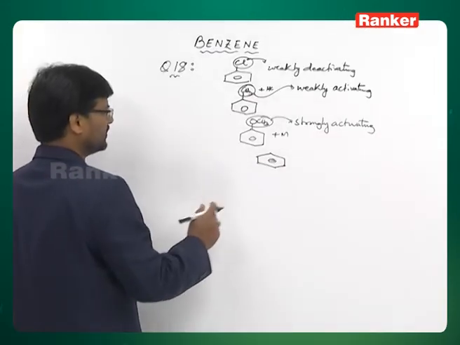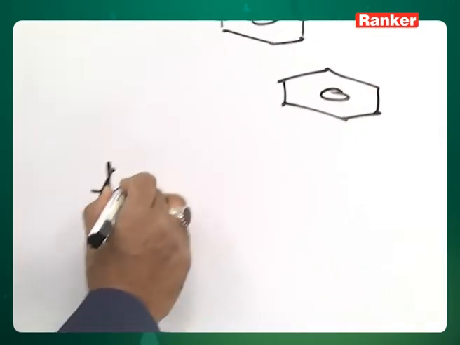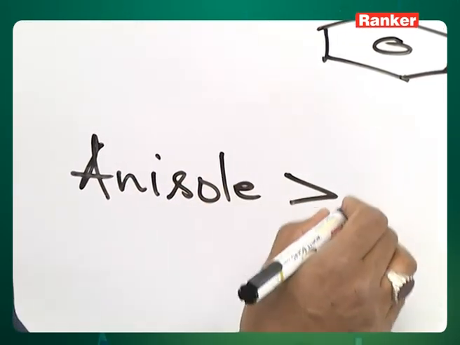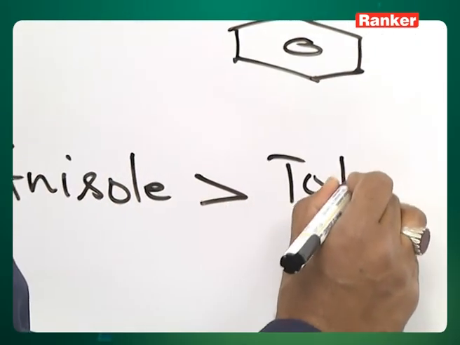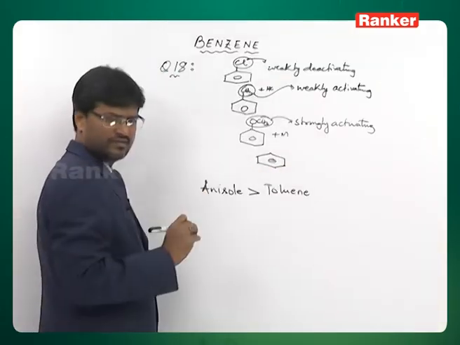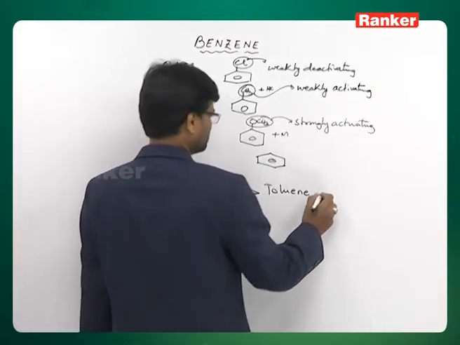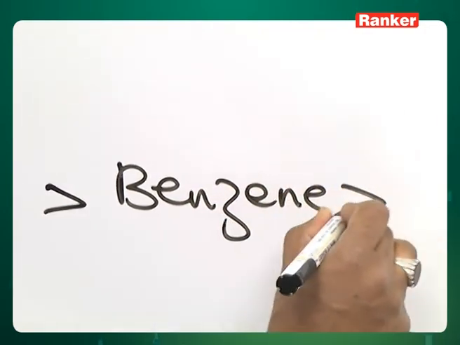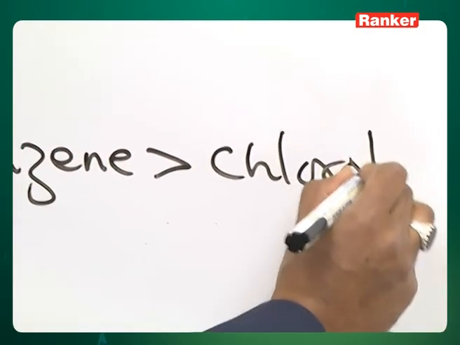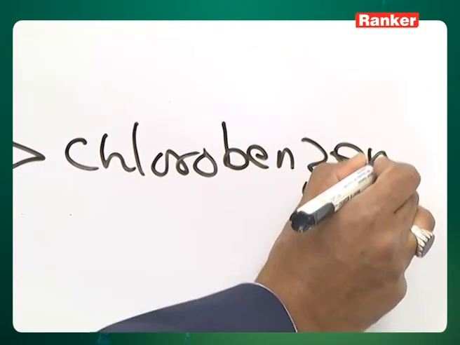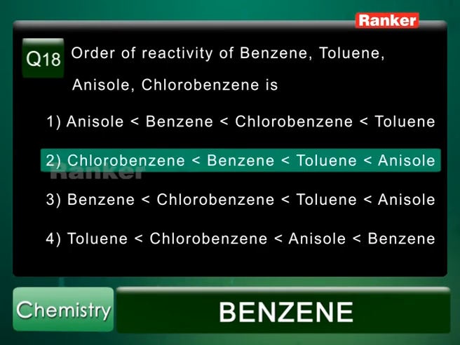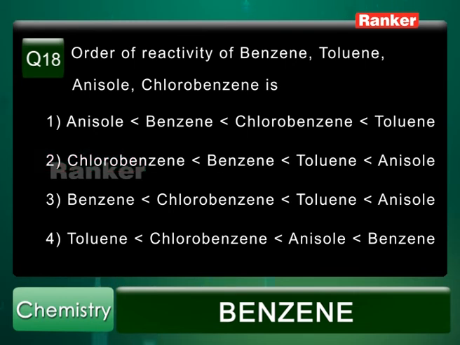Now the order will be like this. Anisole, which has a strongly activating group, is greater than toluene, which is greater than benzene, and comes chlorobenzene. Therefore, the correct answer is the second option. Chlorobenzene less than benzene, benzene less than toluene, toluene less than anisole.